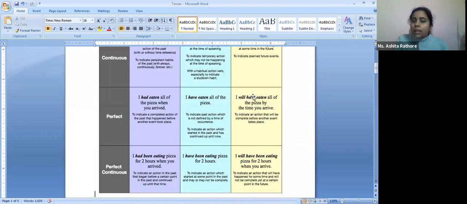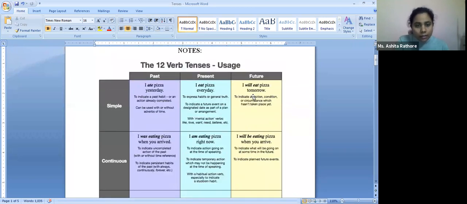We move on to the continuous tense. So what is happening in the continuous tense? Again, let's see here. I was eating pizza when you arrived. So now continuous tense is going to talk about a time frame where things are happening in a continuation, but it depends on the time where this particular thing is happening.